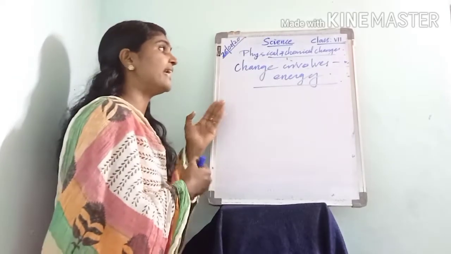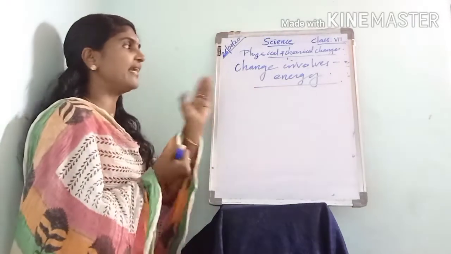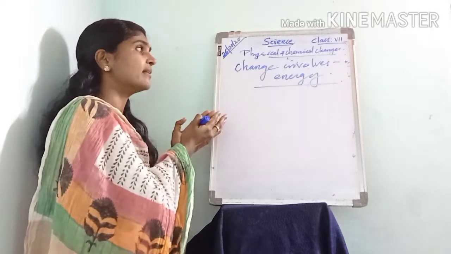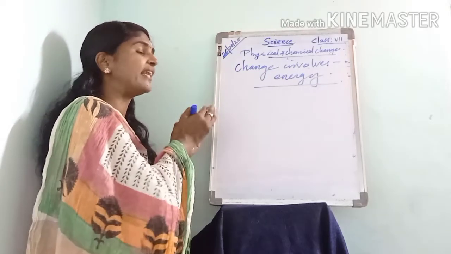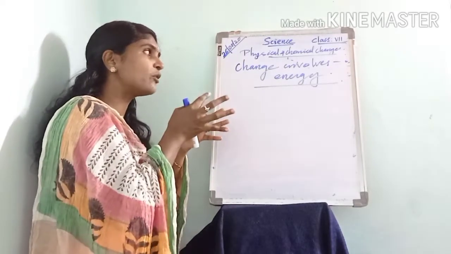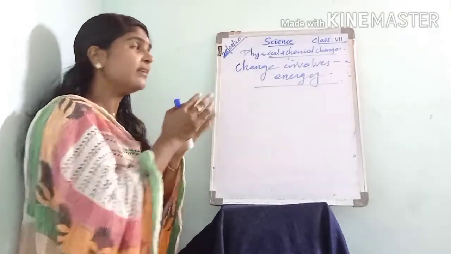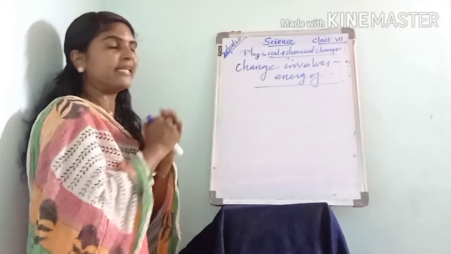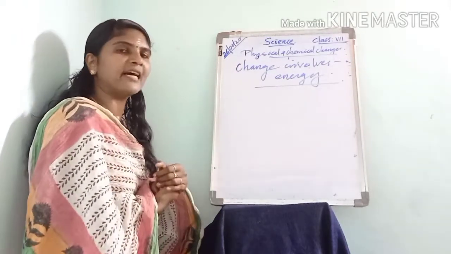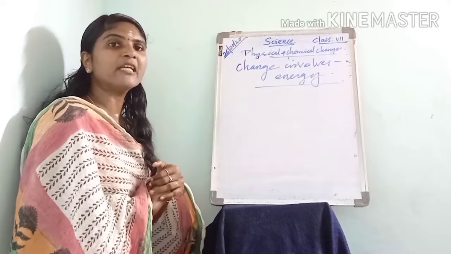The next topic: change involves energy. How does energy get involved when a change occurs? That is the importance of energy when changes occur, and that is what we are going to discuss. Let us consider an example, the melting of ice.